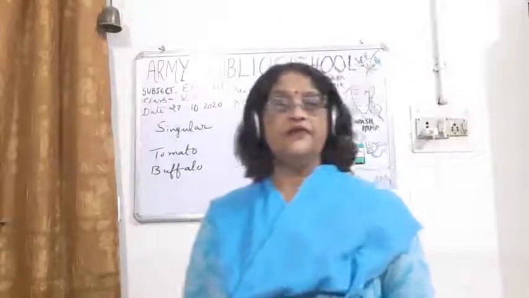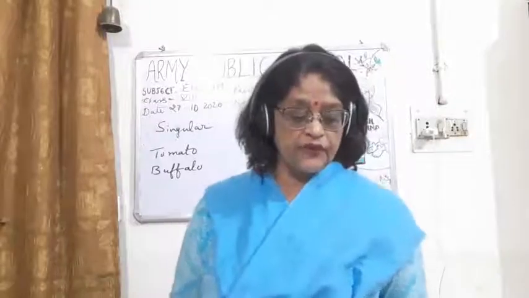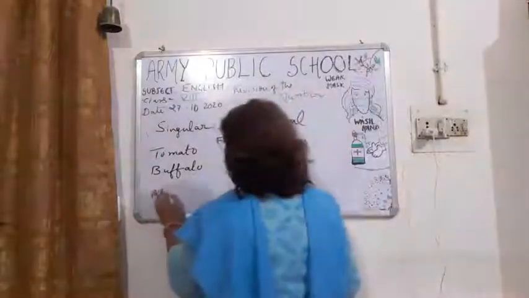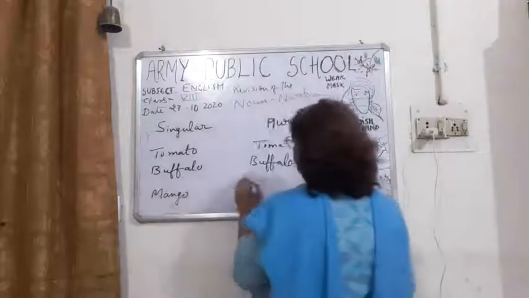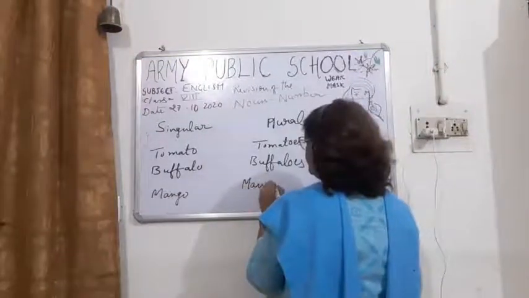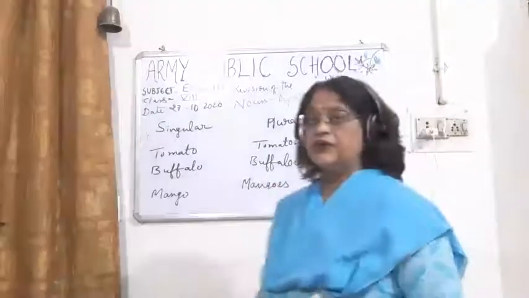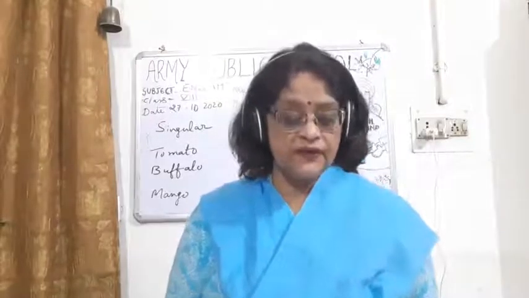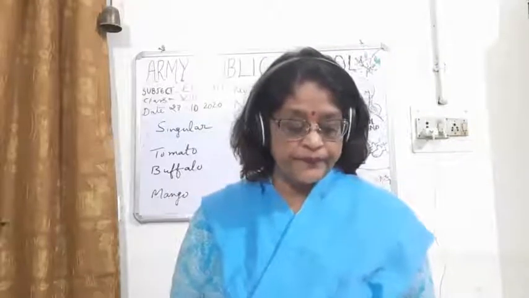Tomatoes. Buffalo, the plural of buffalo will be buffaloes. Then mango. The plural of mango will become mangoes. Okay, so you can see how the plurals are formed if the words end with O.